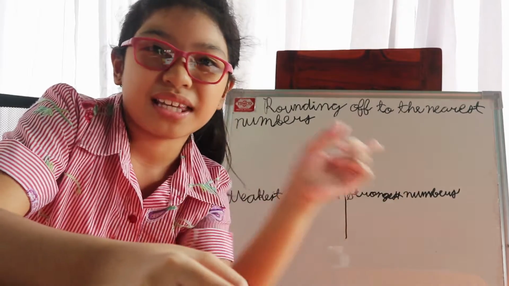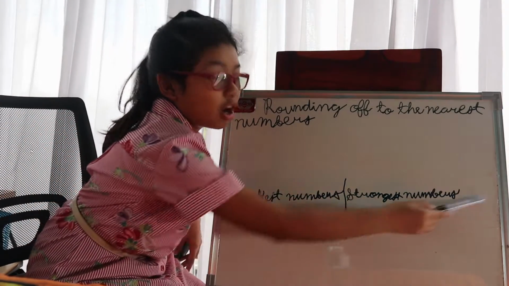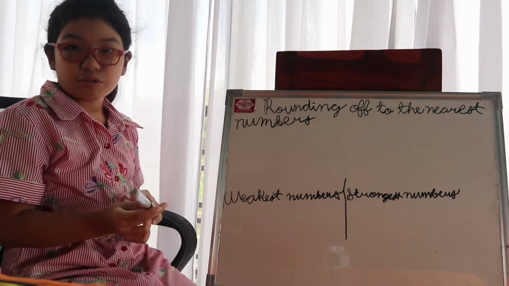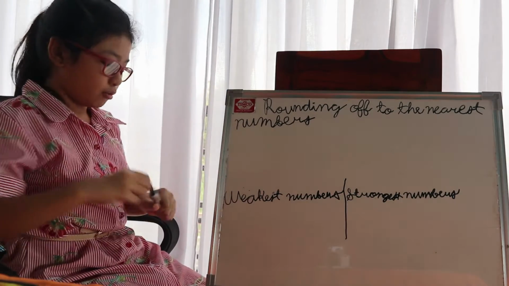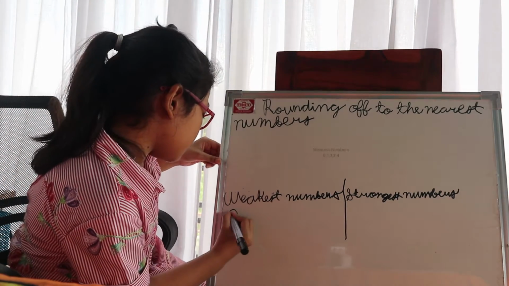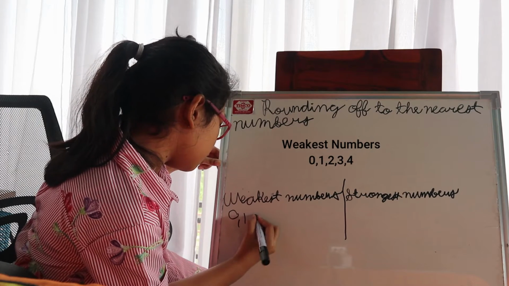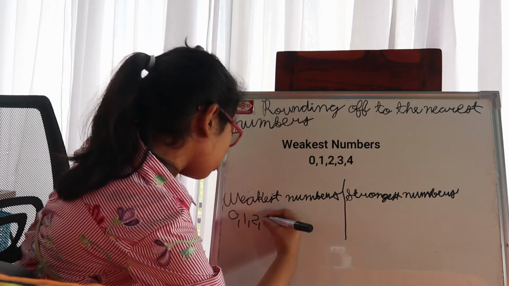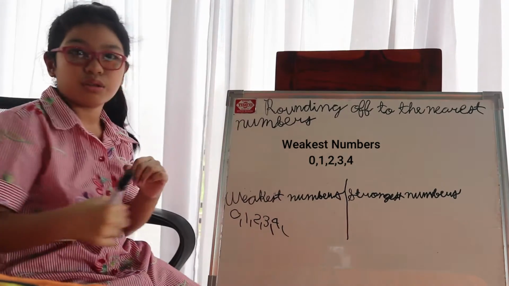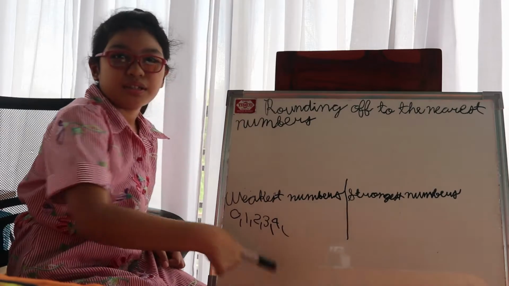Now, let's begin. These are the weakest numbers and the strongest numbers. Let's first start with the weakest numbers. What are the weakest numbers? They are 0, 1, 2, 3, 4. So those are the weakest numbers.